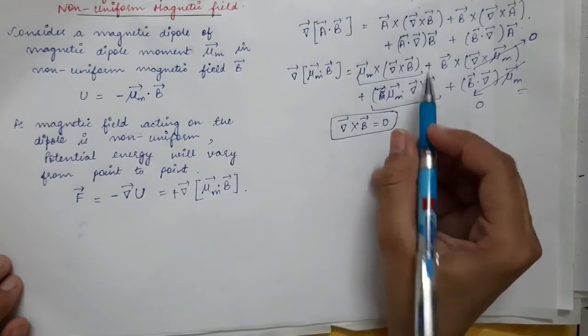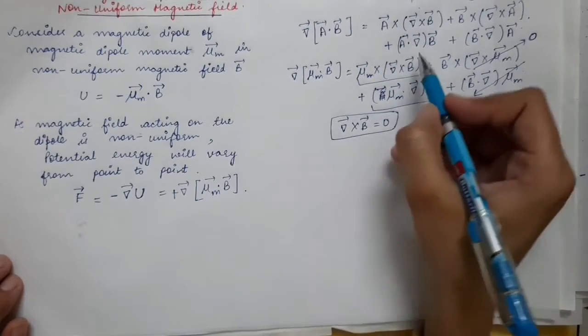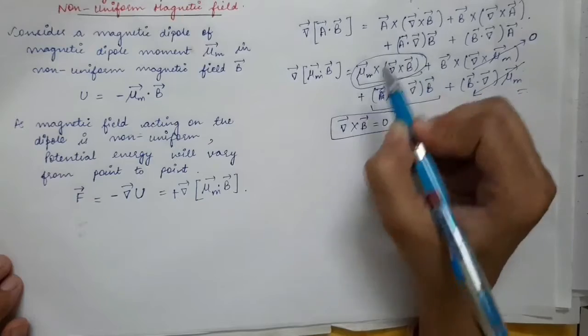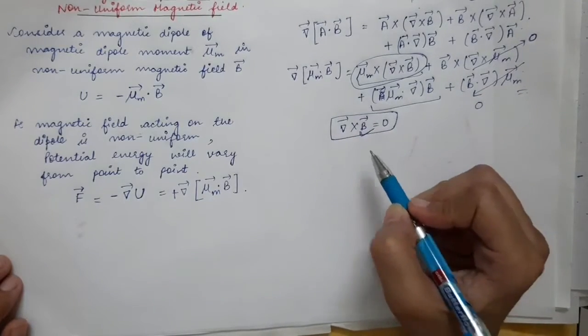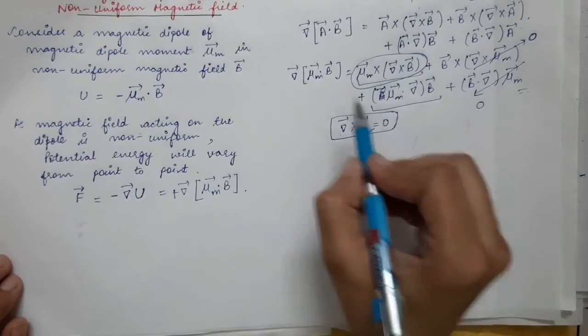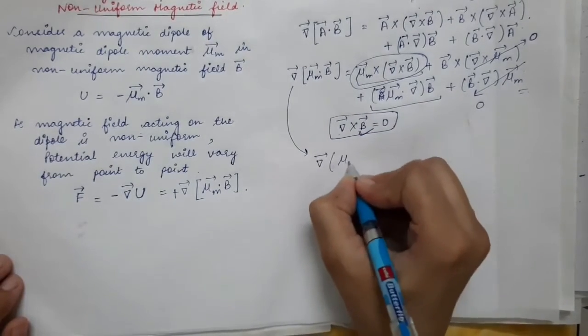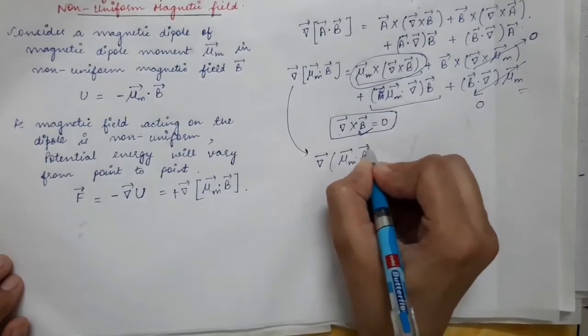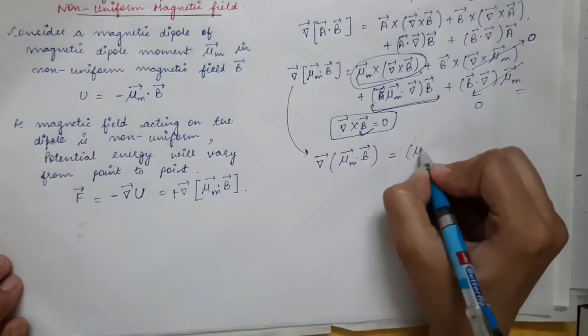Only for those magnetic fields for which curl comes out to be equal to 0, this first term will also vanish, and this term will become equal to this term.